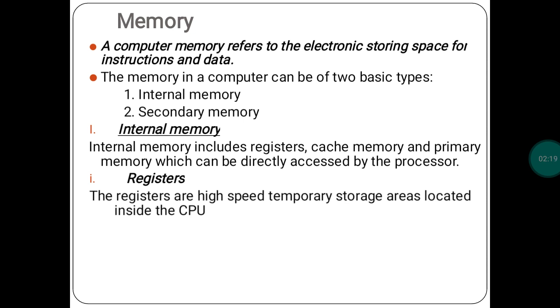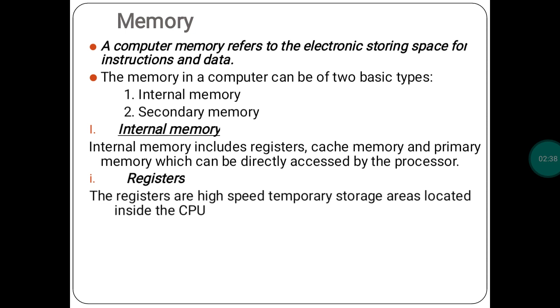The registers are high-speed temporary storage areas located inside the CPU. Whenever the CPU has data, or recently used data, that can be stored in the registers. Means registers are used for temporary storage purposes.